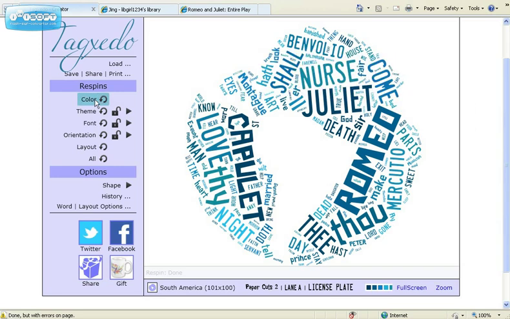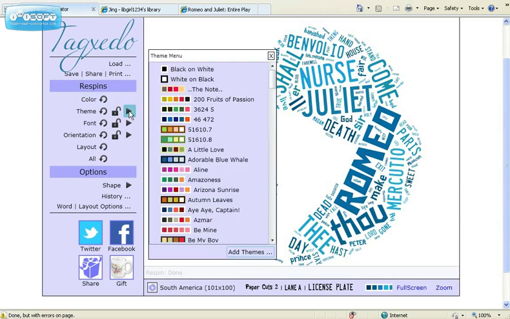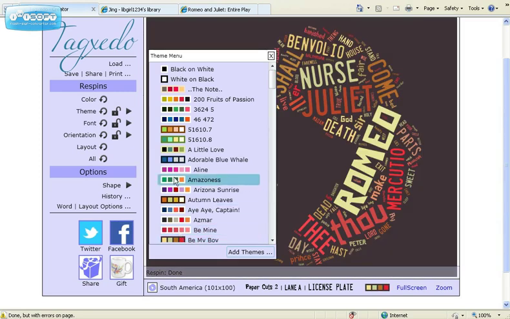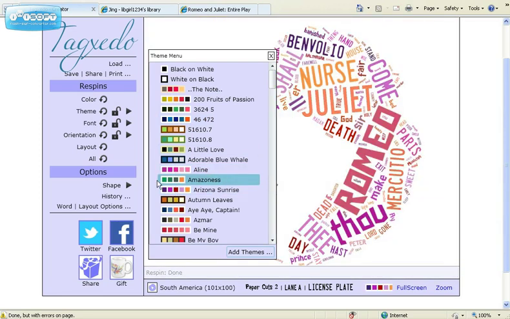Now there's different things you can do. You can slightly change the color. You can choose a different theme. Since they're lovers, let's call it Be Mine. Or that's a little bit too pink. Let's try that. No, that has a dark background. Let's try that one. Oh yeah, that's good.